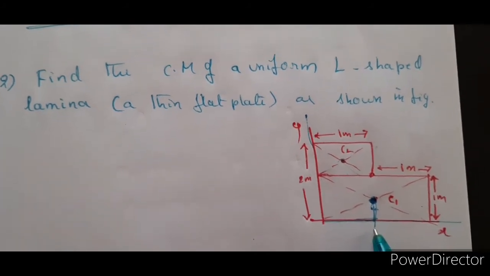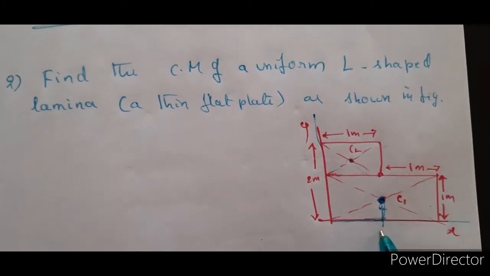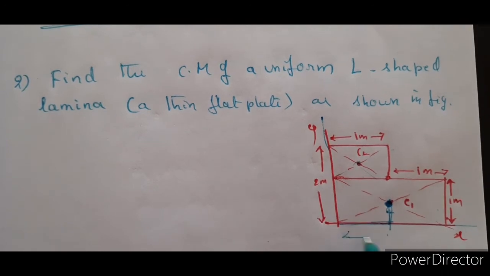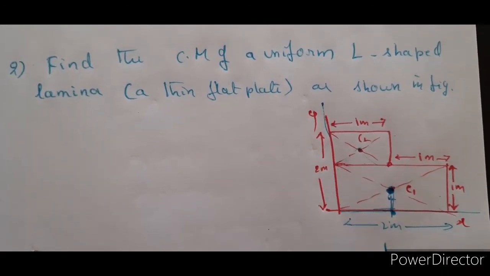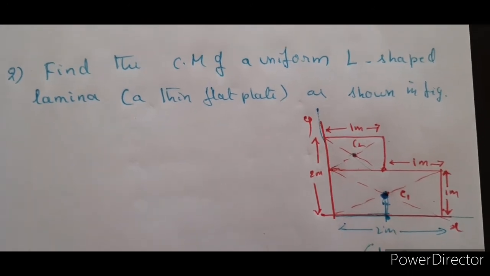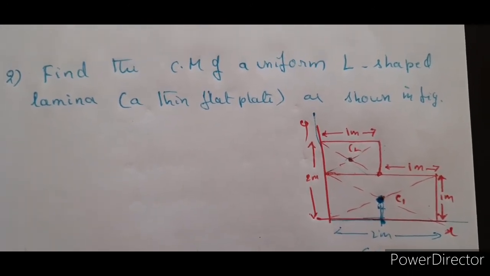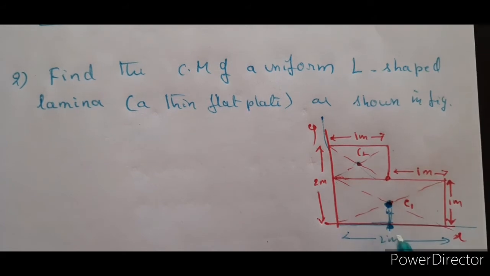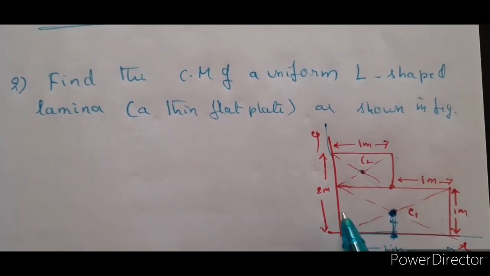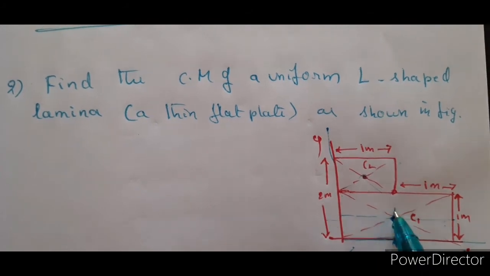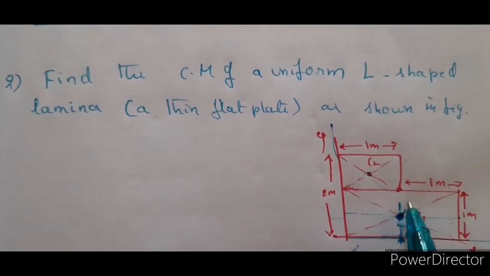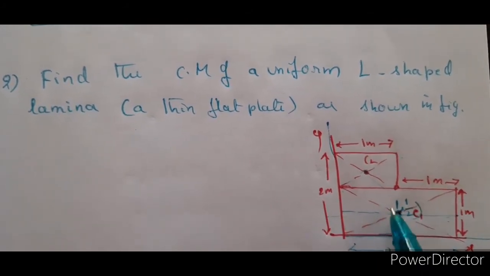Here the total is 2 meters, so therefore it lies at the 1, 0 location. Like this point is 1, 0. But this one lies at the point midway between these two, so therefore this is 1, 1 by 2.